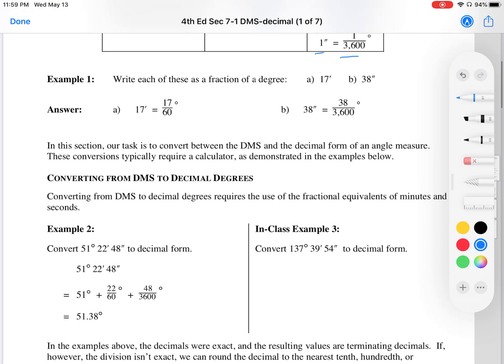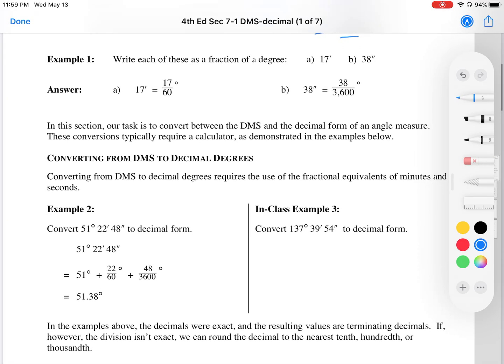All right, so all of this was made so that we can have smaller measures other than a degree. Because what if 1 degree is still a very large amount? How can I subdivide it? Well, now we want to rewrite these degrees as decimals. So how can we do that?